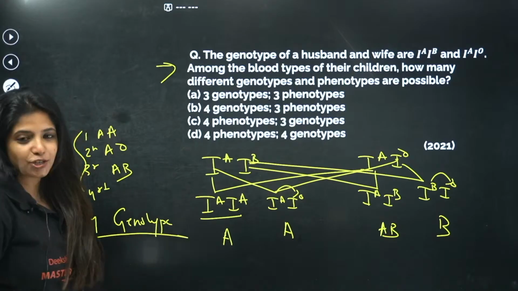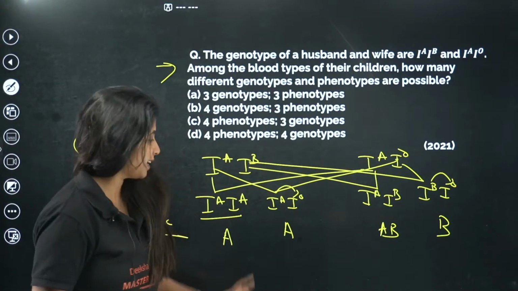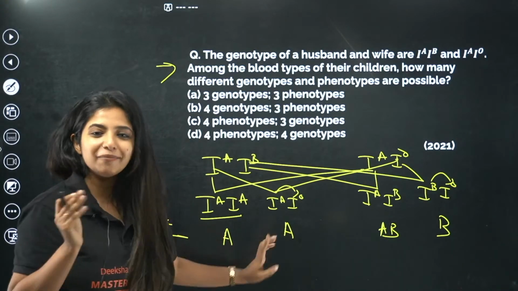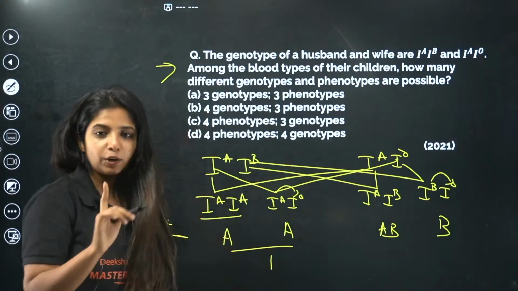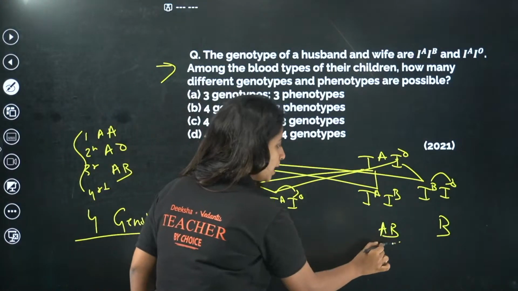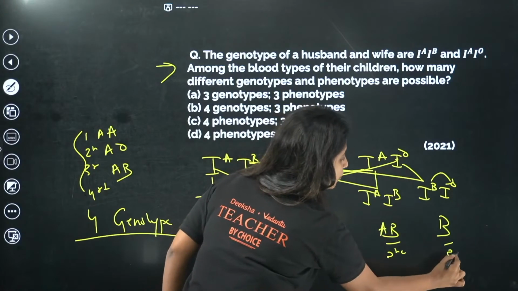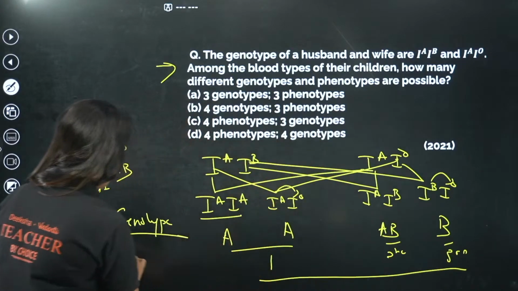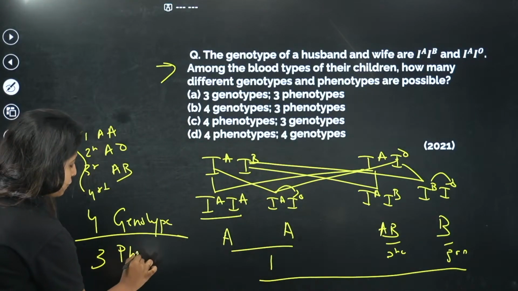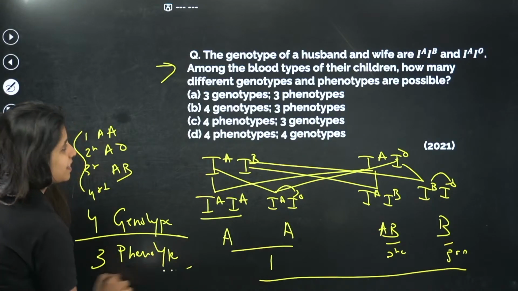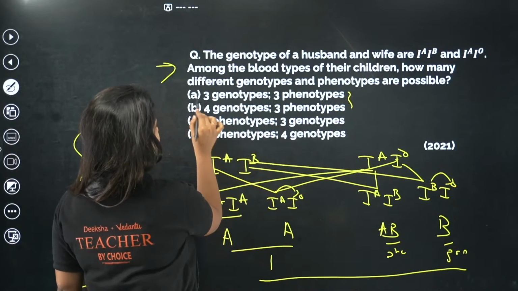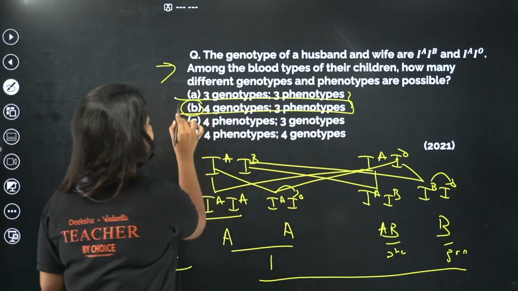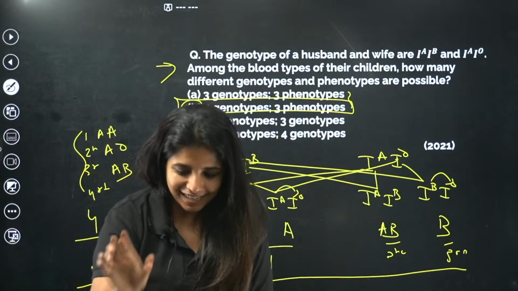What is the phenotype going to be like? Let's check it out. Both of them are A. I will not count it as 1 and 2. I'll say it is 1. One phenotype A, second phenotype AB, and this is going to be the third phenotype. So 3 phenotypes and 4 genotypes. B is going to be the answer for this particular question.